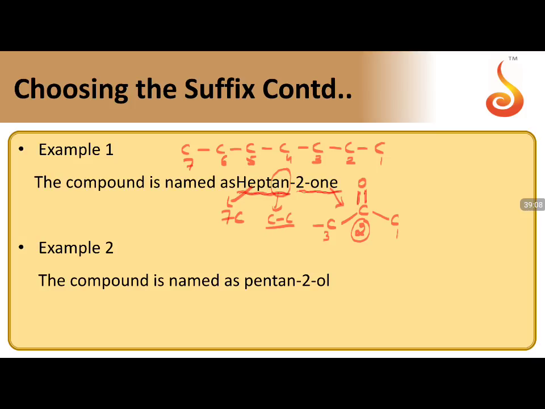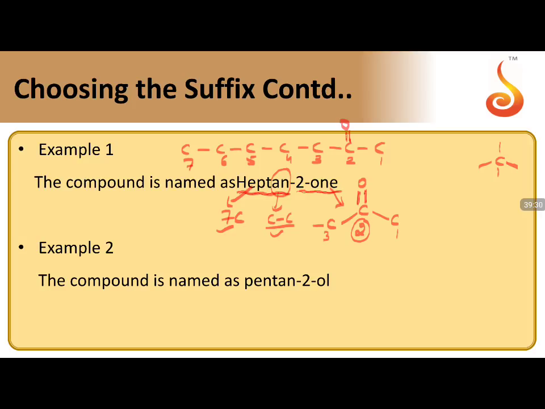Now all carbons are single bonds, taken care. 7 carbons in the chain, numbers also taken care. The C double bond O is at the second position, so C double bond O is going to be here. Now how to frame the formula? Remember, carbon should always have 4 valencies.